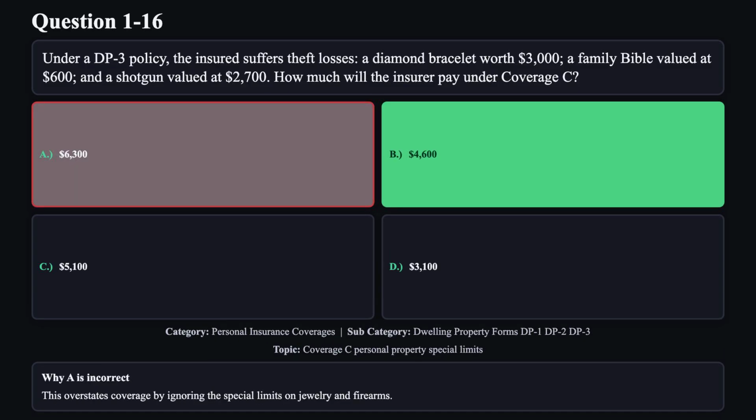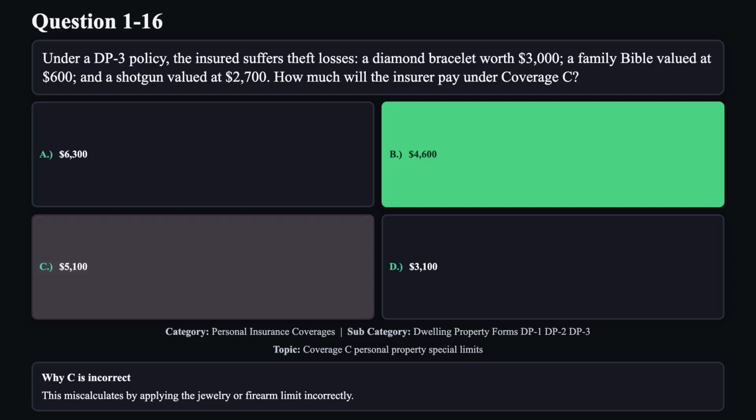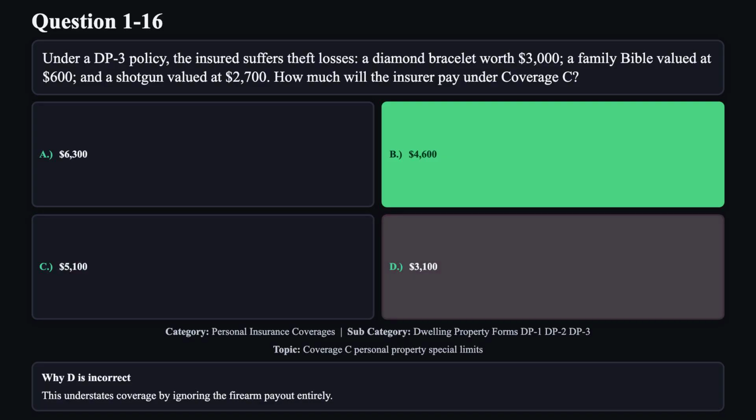Reason A is not correct. This overstates coverage by ignoring the special limits on jewelry and firearms. Reason C is not correct. This miscalculates by applying the jewelry or firearm limit incorrectly. Reason D is not correct. This understates coverage by ignoring the firearm payout entirely.